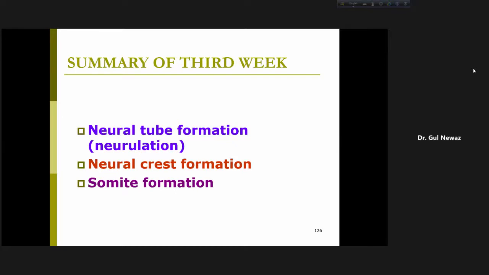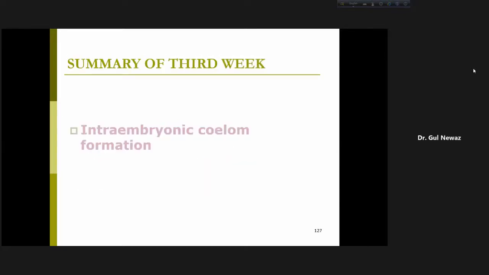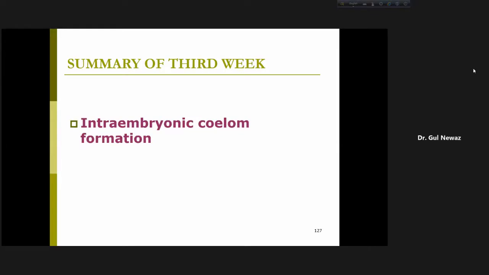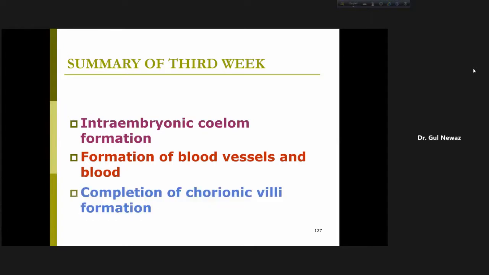Somite formation, very important during day 20, from the paraxial mesoderm. And intraembryonic coelom has formed in the lateral plate mesoderm. Initially, there were coelomic spaces. The coelomic spaces coalesce to form a single horseshoe-shaped cavity, and the cavity divides into 3 parts: the pericardial cavity, the pericardio-peritoneal canal, which later on becomes the pleural cavity, and the peritoneal cavity. Formation of blood vessels and blood, completion of chorionic villi formation. So these are the events of third week, and to summarize, we can say this.